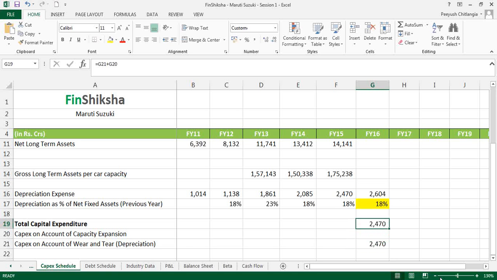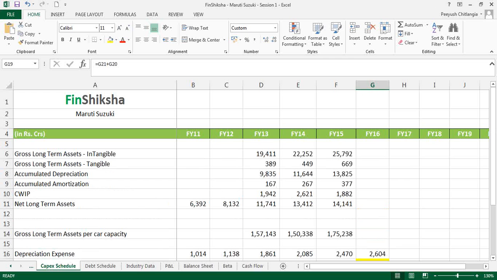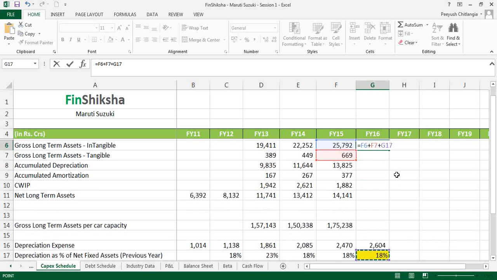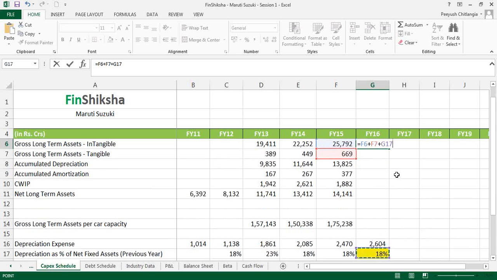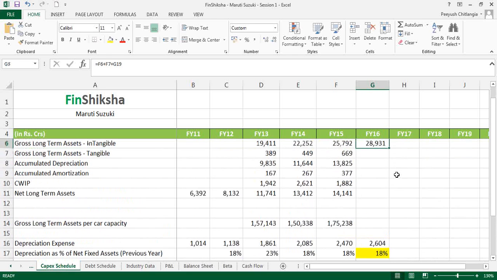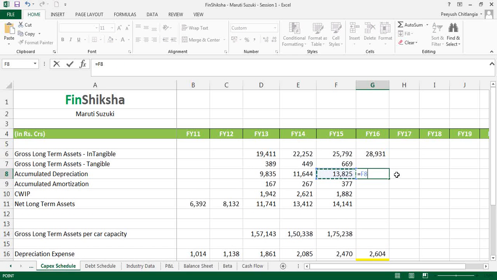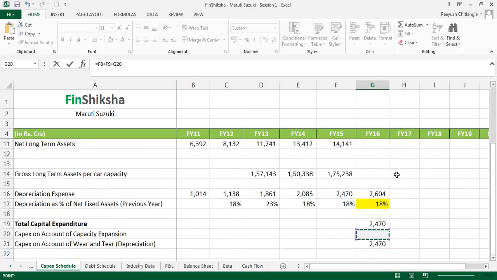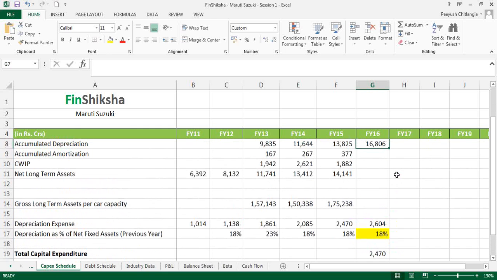So that's broadly the contour of what is the total capex. If that is the total capex, the gross fixed asset should change accordingly, right? So I'm going to combine the tangible and intangible gross fixed assets, and to this we are going to add whatever is the total capex in the year. Similarly, I'm going to combine the accumulated depreciation and amortization of last year, and to this we are going to add the depreciation expense of the year.